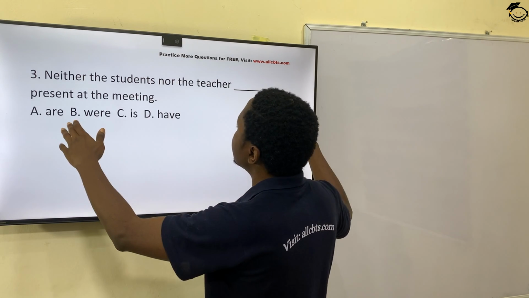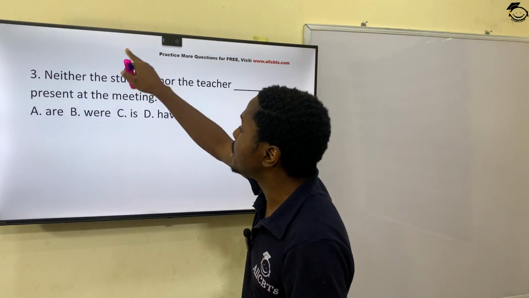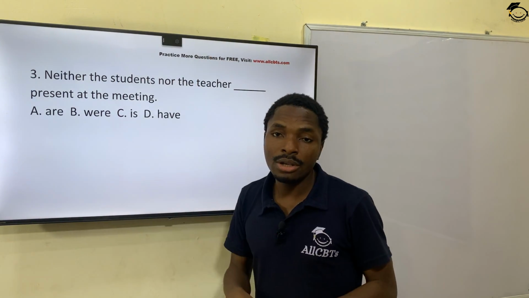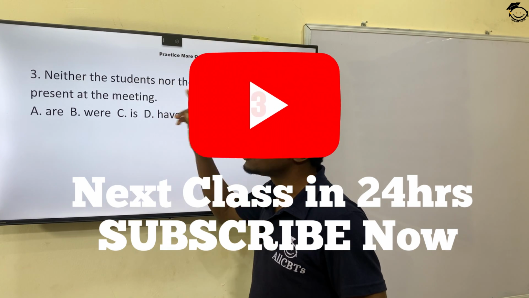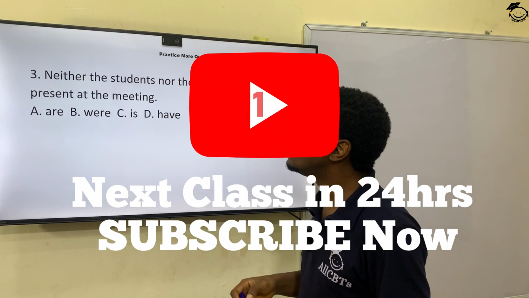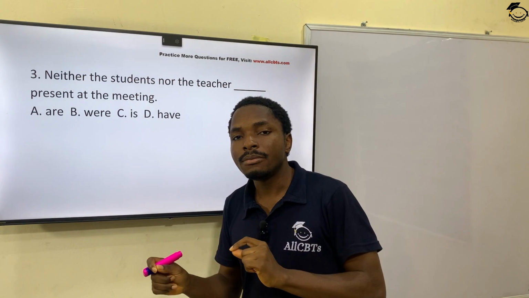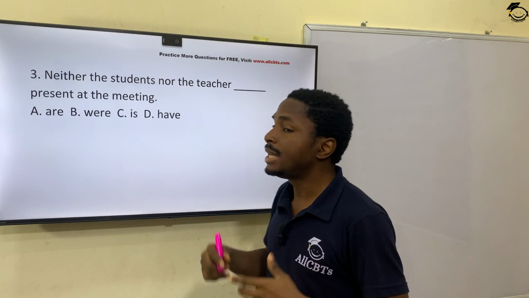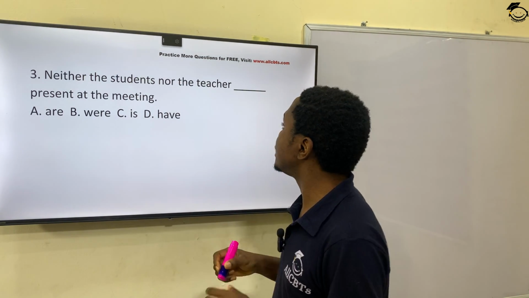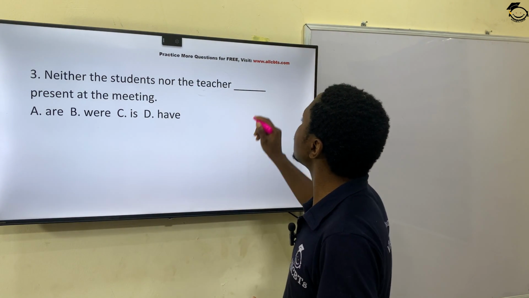In this sentence we have two subjects: student and teacher. We need the verb, but the verb has to agree with the subject. The rule of subject-verb agreement is that the verb will always agree with the nearest subject to it in a sentence. This is the nearest subject to the verb.